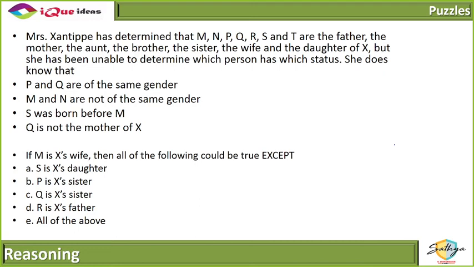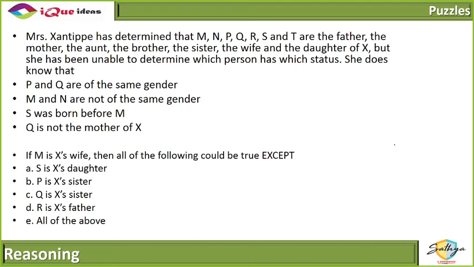Again, a very straightforward question. Right?